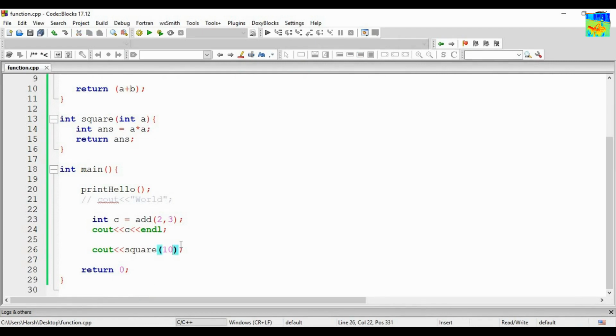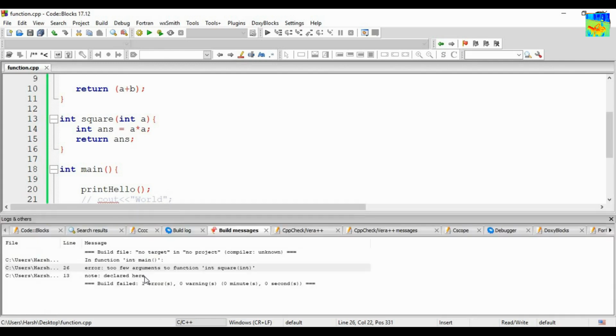This square function needs an integer as input, but I am not giving anything. Obviously an error will be there. And what is the error? You can read from the bottom here: too few arguments. Few arguments means fewer arguments. The function int square needs an argument int, but you are not giving any argument. So it is too few arguments.